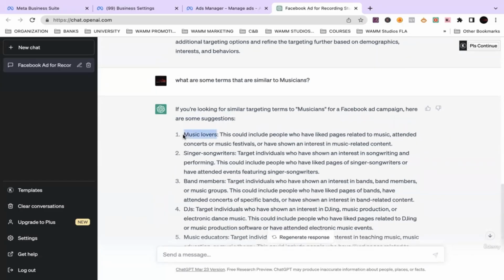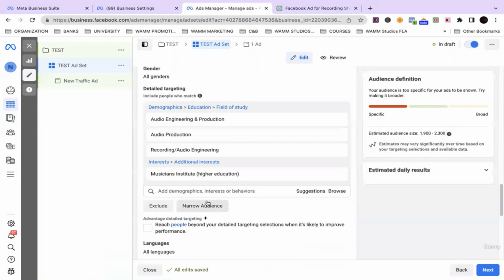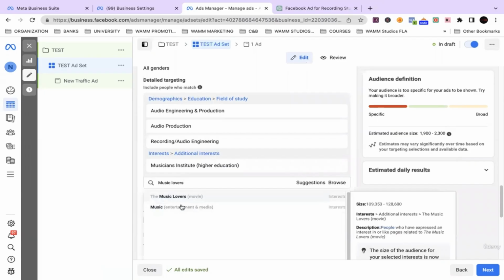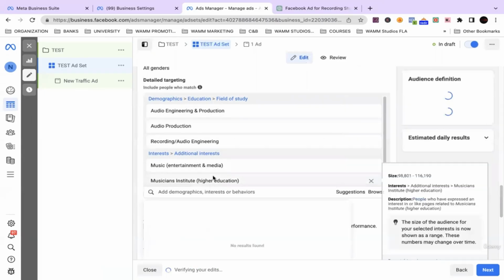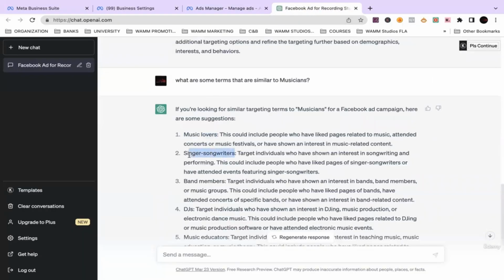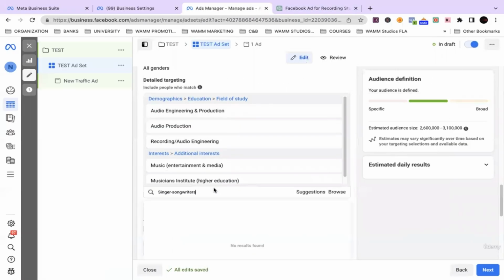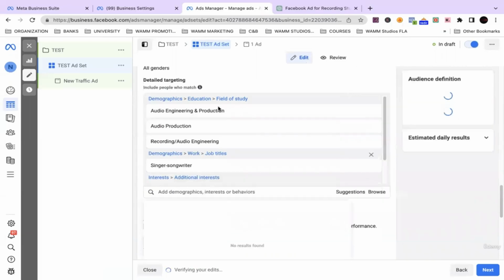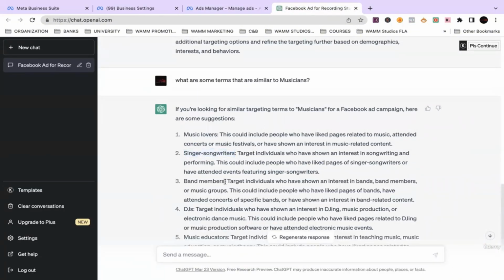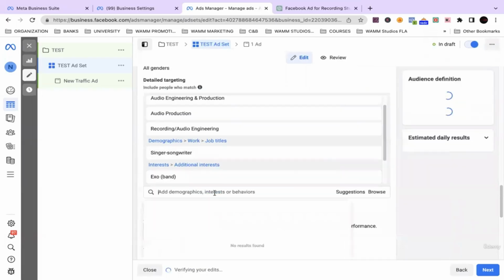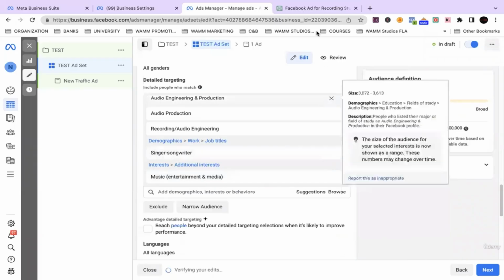So music lovers. Let's see. Music. That's a movie, music, entertainment, media. Okay. That might be a good one. What else? Singers, songwriters. Let's see. That might be a good one. Singer, songwriter. Right. What else we got? Band members. Okay, that might be a good one. Okay, that one doesn't really pop up. Well, get rid of that one.